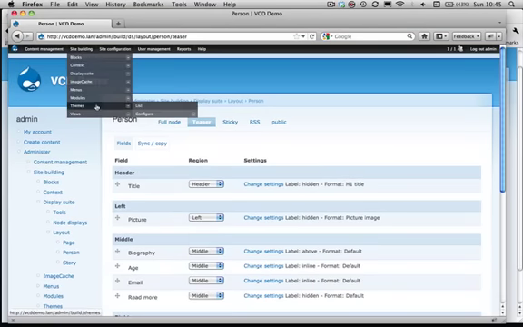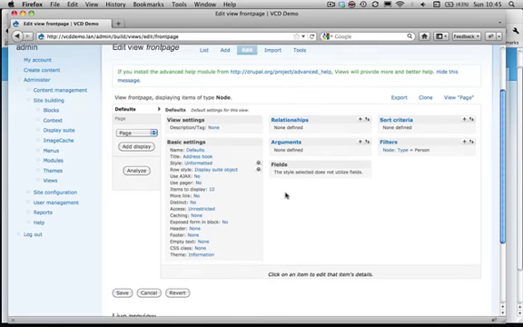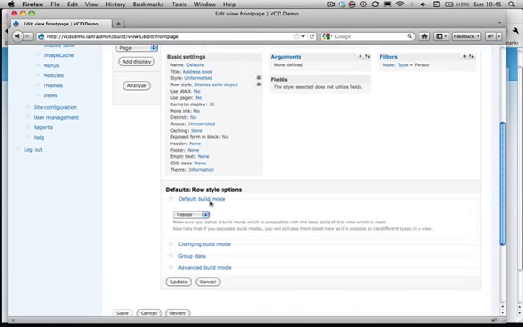So what we want to do is, when we go to views, list, front page, edit, and click on the row style settings, when we go to the default build mode, we have the option to choose between teaser and our newly created build mode called public, teaser or public.